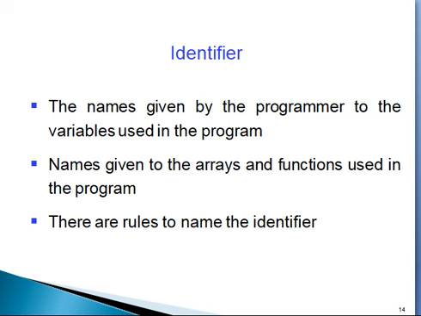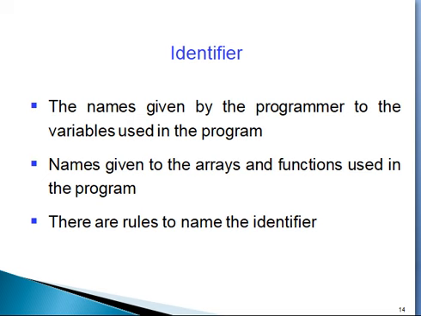Now identifier: the names given by the programmer to the variables used in the program are called identifiers. Names given to the arrays and functions used in the program are also called identifiers.